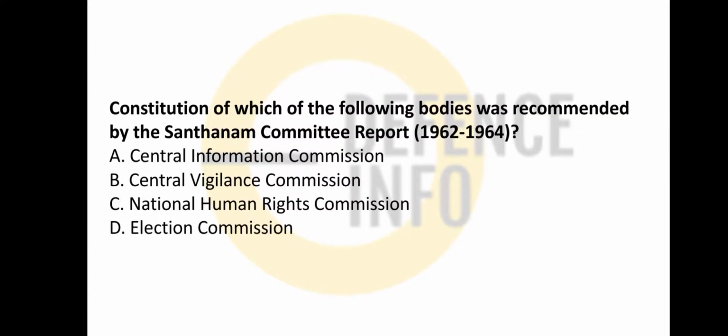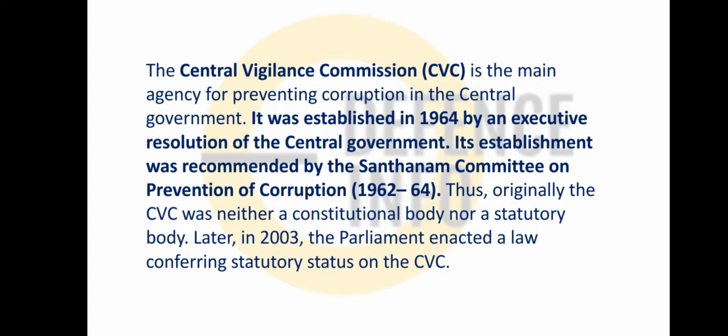Now friends, in the Constitution of India, which one of the following bodies recommended the Central Vigilance Commission? The Santhanam Committee report, in 1962 to 1964. In this particular report, the Central Vigilance Commission was recommended. So option B is the correct option. The Central Vigilance Commission is the main agency for preventing corruption in the central government. Okay, it was established in 1964 by an executive resolution of the central government, and its establishment was recommended by the Santhanam Committee on Prevention of Corruption.